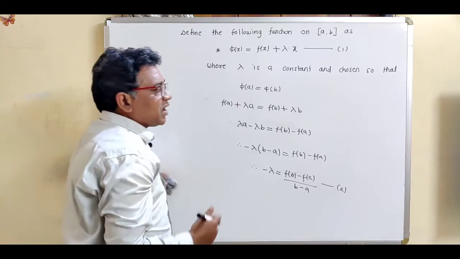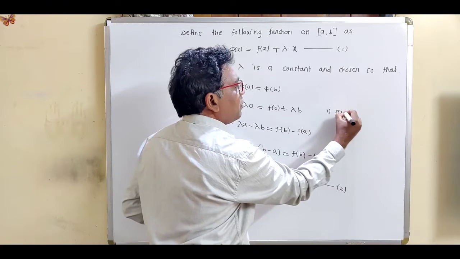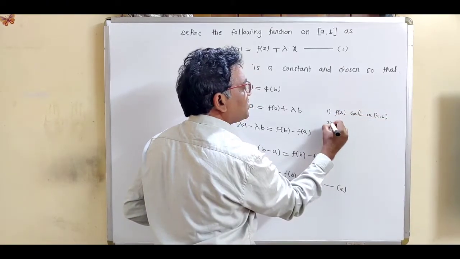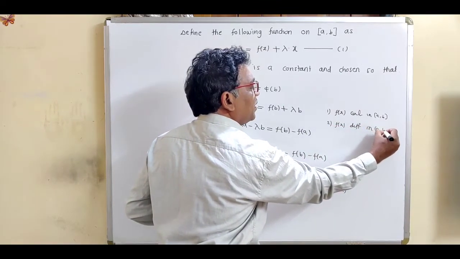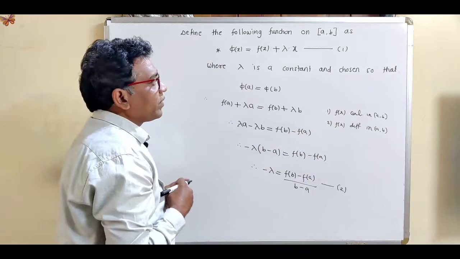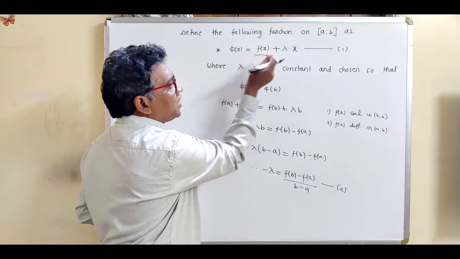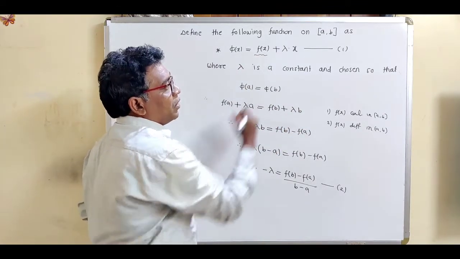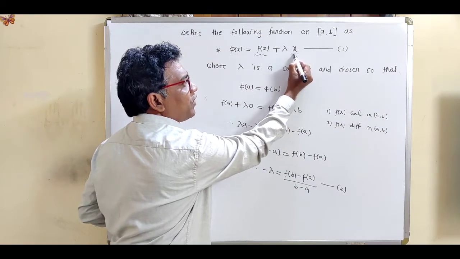Now say what are the given conditions in Lagrange's mean value theorem? We are given that the function is continuous in closed interval AB, and the second given condition is that the function is differentiable in open interval AB. So this function f of x is continuous as well as differentiable. Now what is this x? X is a polynomial function.